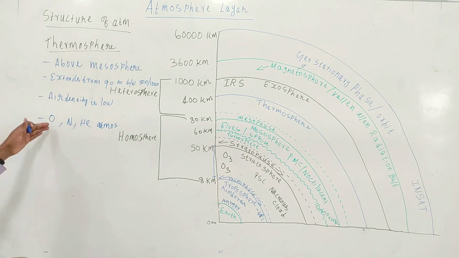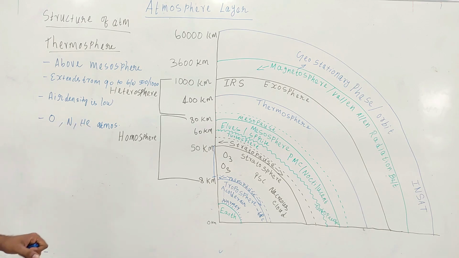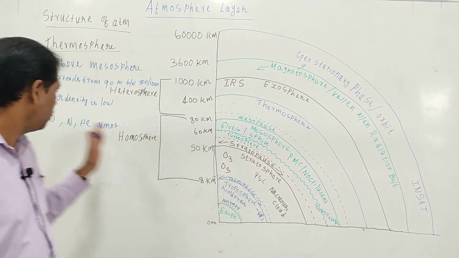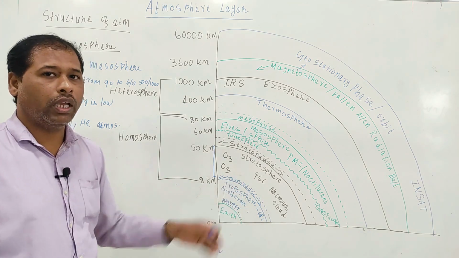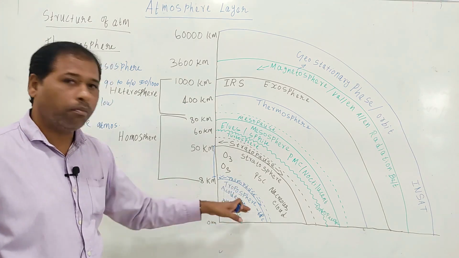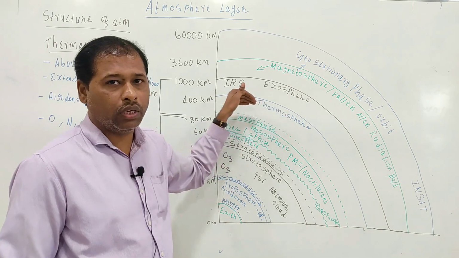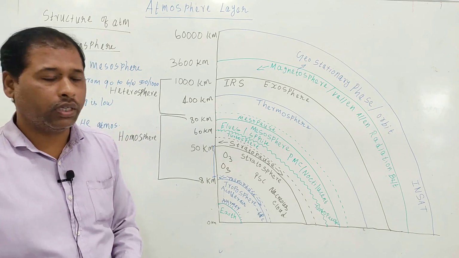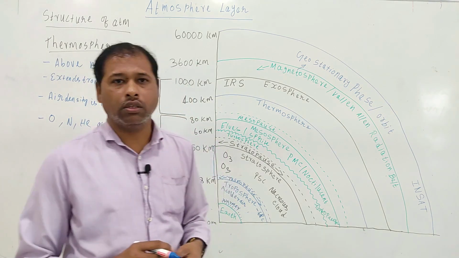Whereas in the troposphere these gases are present as O2, N2 and likewise, in molecular form.